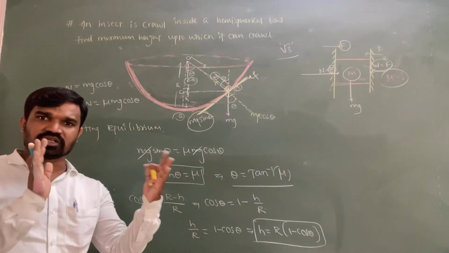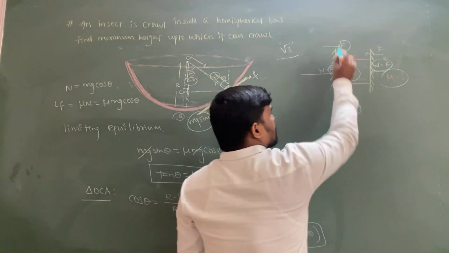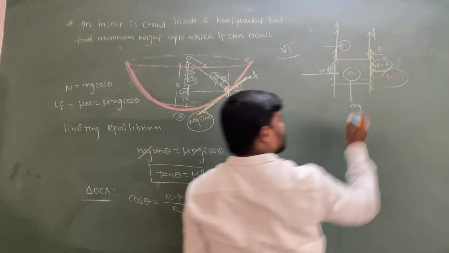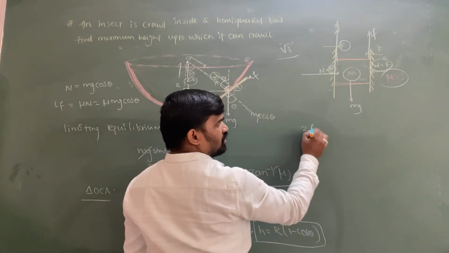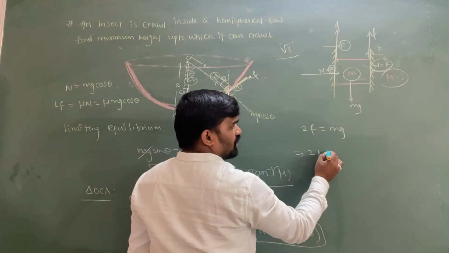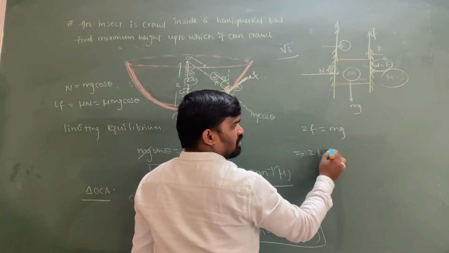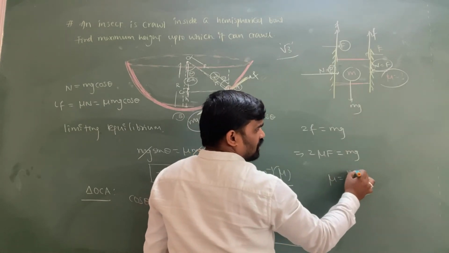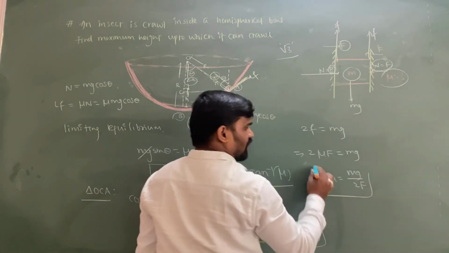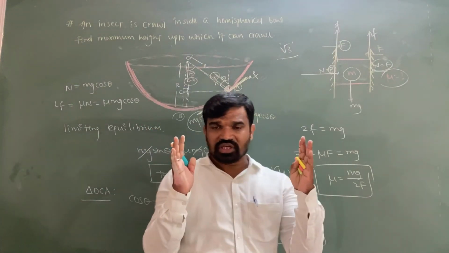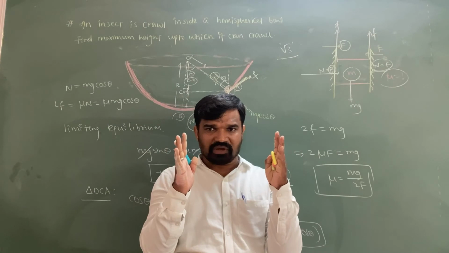Normal force means perpendicular force. Friction is balanced, upward friction here, and upward in this case also. In the balanced condition, we can write 2F equal to mg. So 2 into mu N, mu N means mu F, equal to mg. So mu equal to mg by 2 times the applied force on the book. Sometimes they might say 3 identical books are kept between 2 hands.